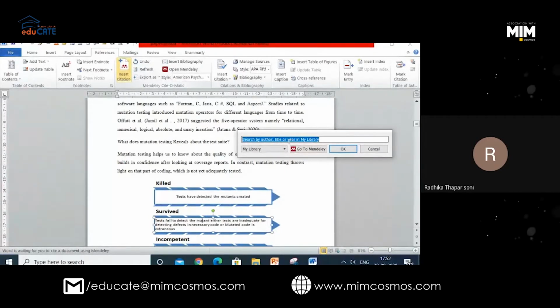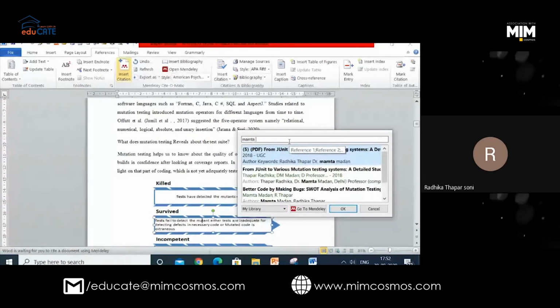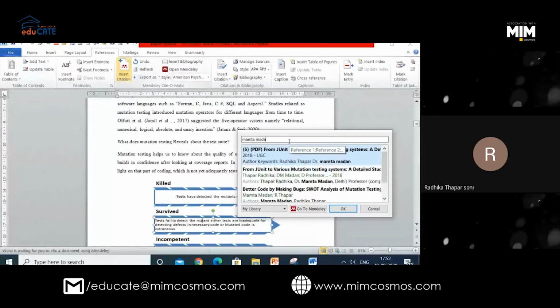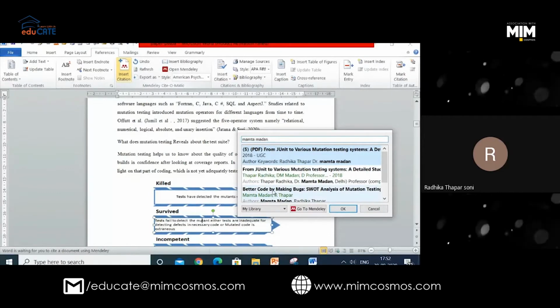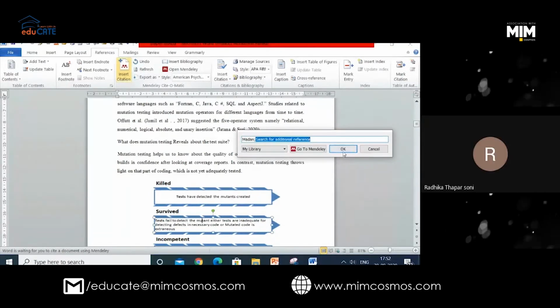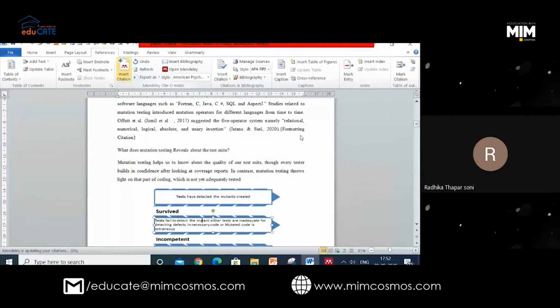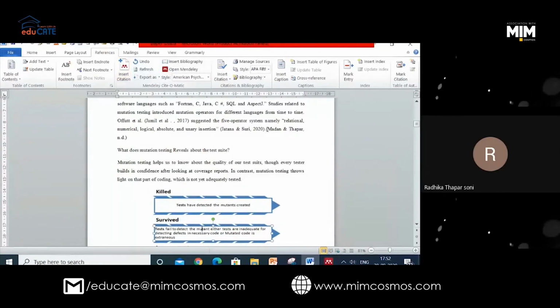For example, I don't remember the paper name, but I know this thing was written in Madam's paper also. So I've just written Mamta Madan. All her papers are coming here, and I know I want to take this paper. I will just click here. Now formatting citation, I will take. You see, it has come.